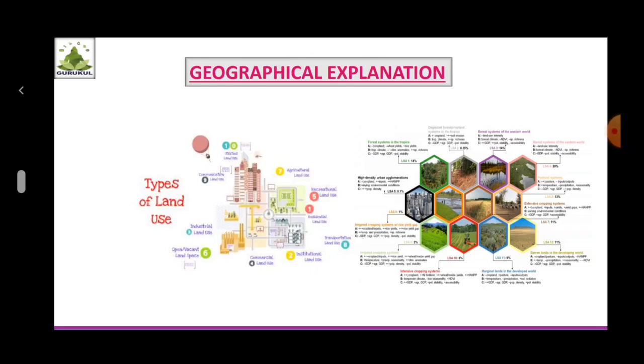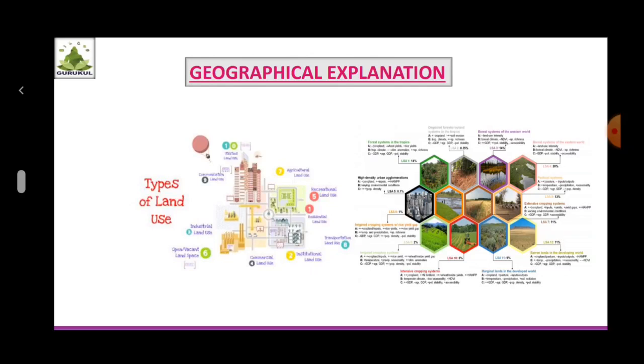The land available in your house is used for different purposes. In a simple way, we can say that land use is the way or purpose for which land in a region is used. The interaction between geographical factors and man has resulted in land use.